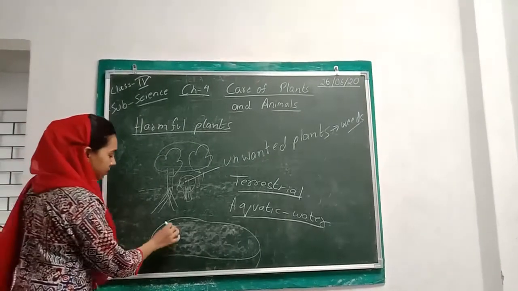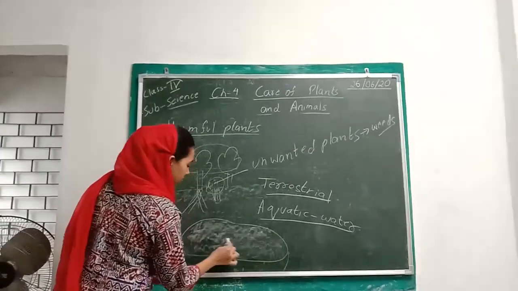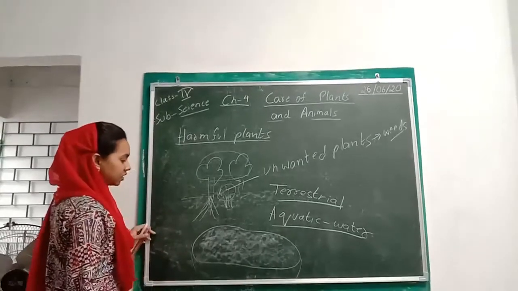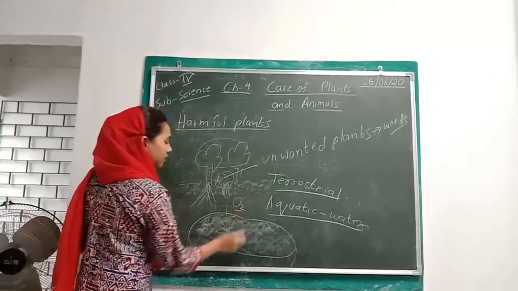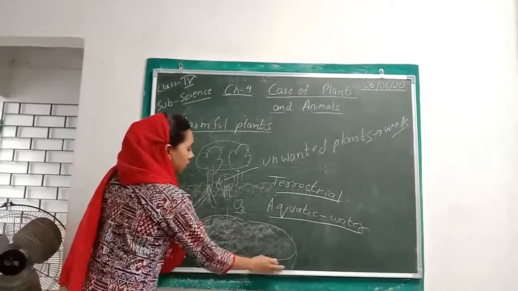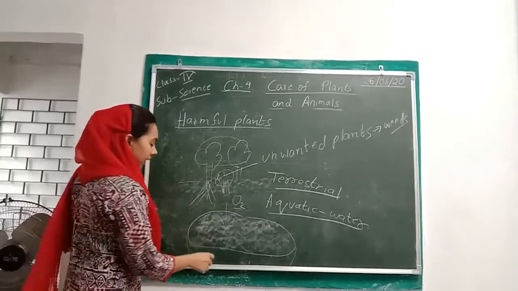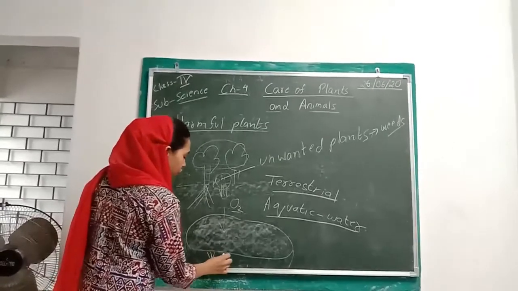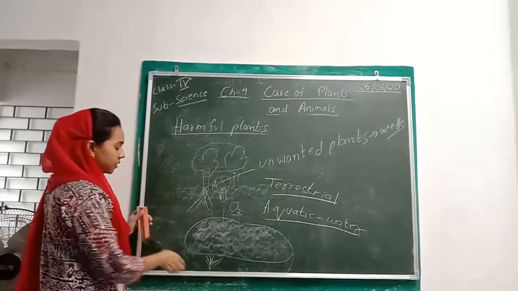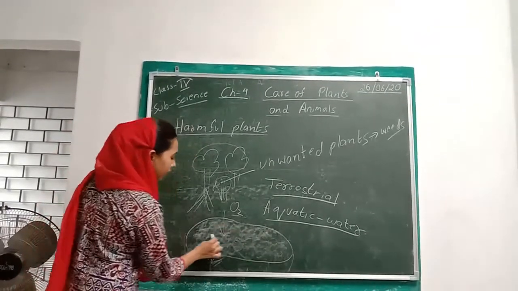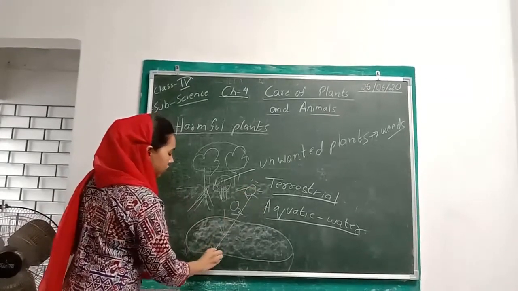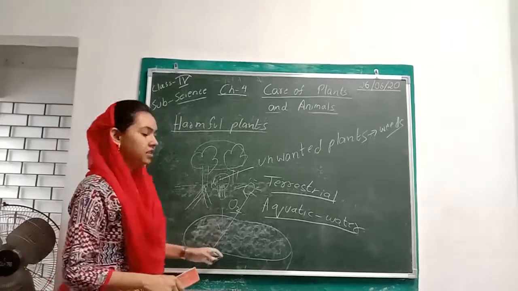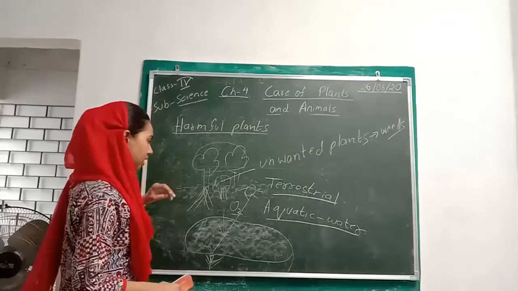So what will happen, because this weed is covering the entire place? Oxygen cannot pass properly. As a result, the animals are going to suffer. And there are many plants which grow underwater. Because the weeds have covered the entire area, the sunlight won't be able to reach these plants also. So we can see that these weeds are harmful.